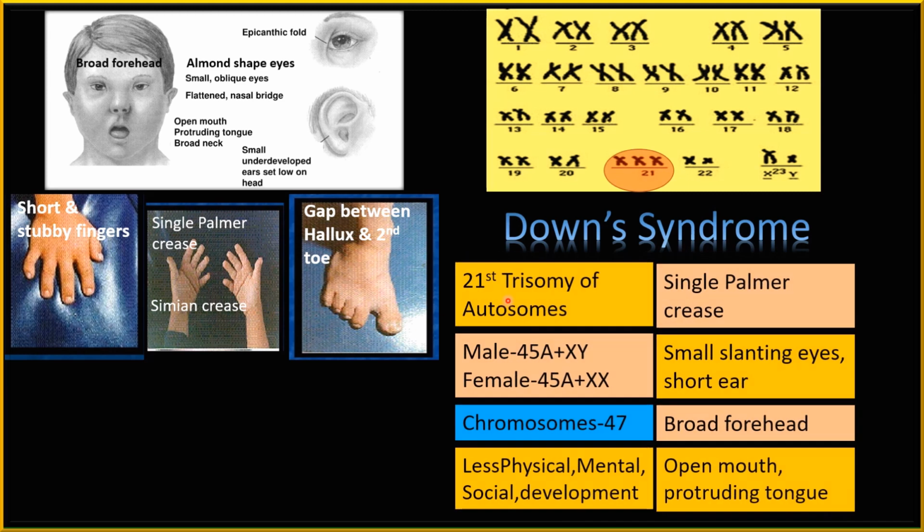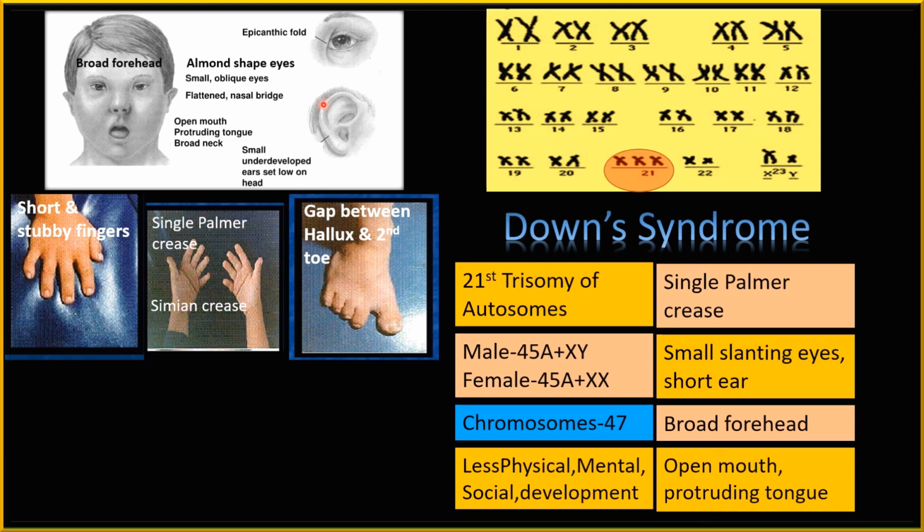So in total, what are the features of Down syndrome? It shows 21st trisomy of autosome. It is found in male as well as female. The number of chromosomes is 47. Such an individual shows less physical, mental and social development. There is a single palmar crease which runs throughout the palm, small slanting eyes with short ears, a broad forehead, and the mouth is open with the tongue always coming out, that is called a protruding tongue.